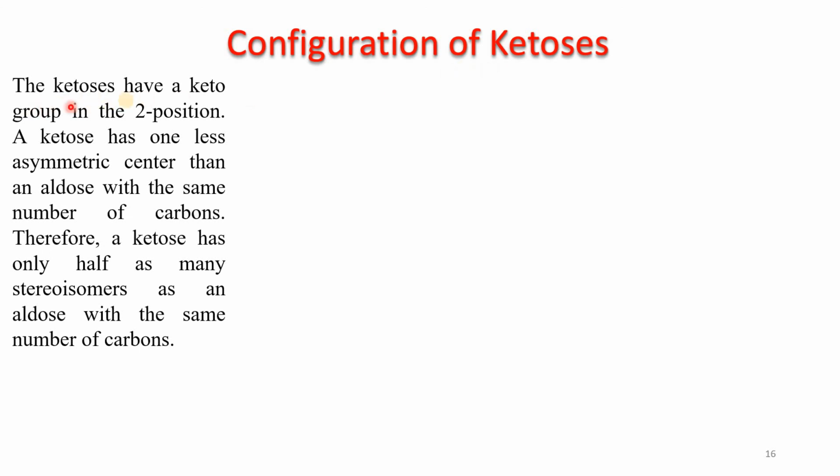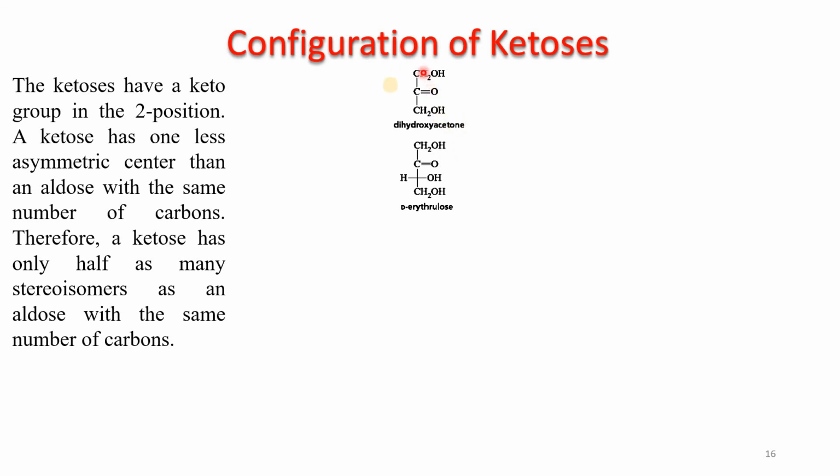Then the configuration of ketoses. In a similar manner as we did for the aldohexoses like glucose and other molecules, in a similar pattern we can configure the ketoses. The ketose has a keto group at the 2 position. A ketose has one less asymmetric center than the aldose with the same number of carbon atoms. Therefore, a ketose has only half as many stereoisomers as an aldose with the same number of carbons.